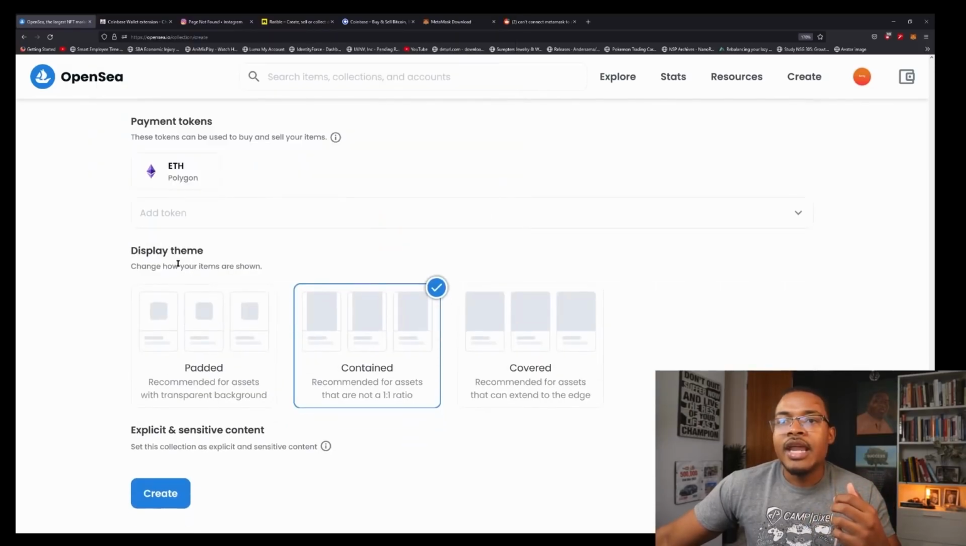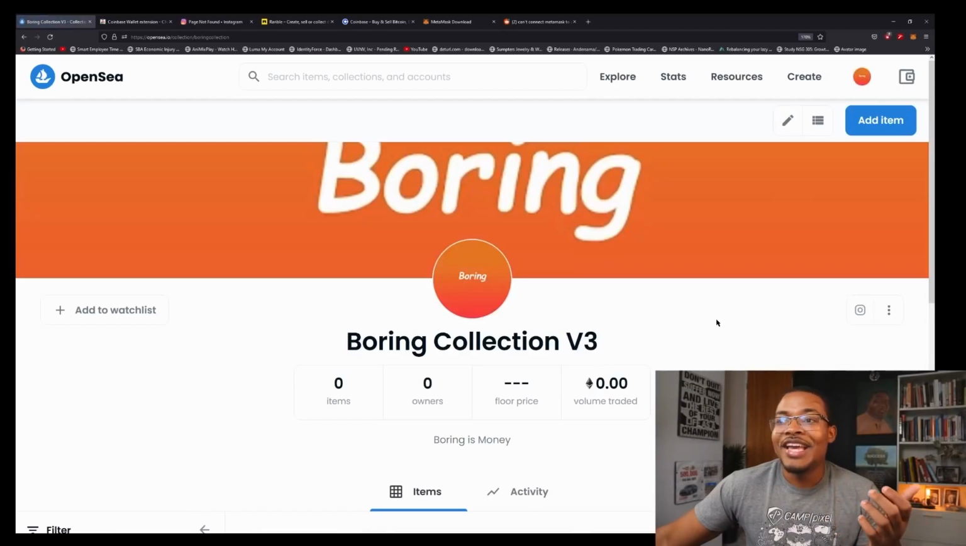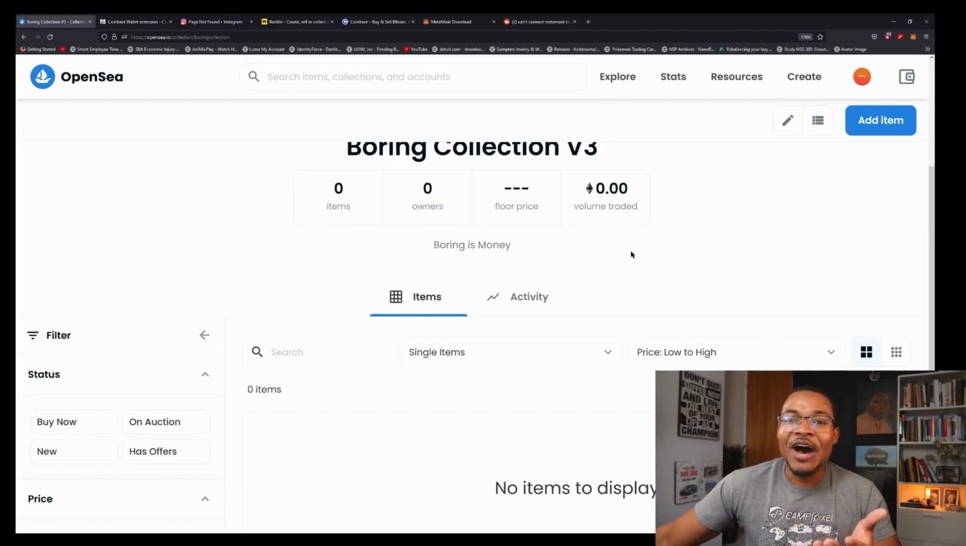There you go. And then I can click, for example, display theme: covered, contained, padded. I like the contained one. I can click right here where it says create, and boom, now I have a collection. And that was just like that, okay? Just like that, that simple. And yeah, that's how it basically works.